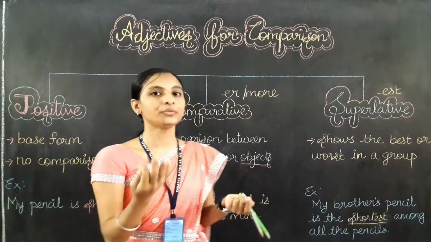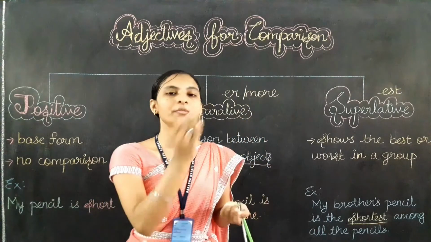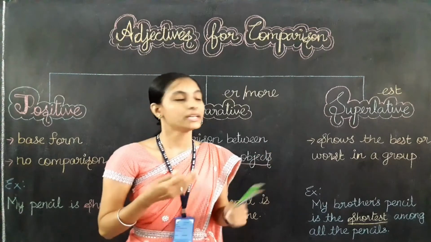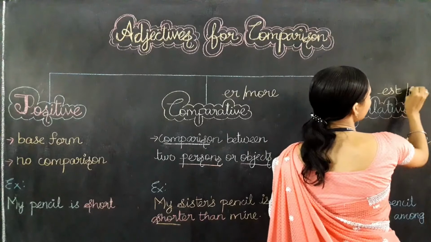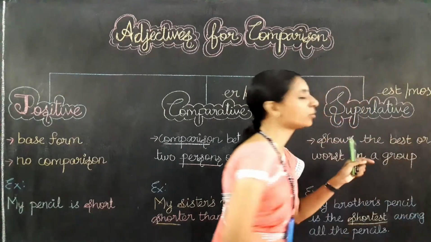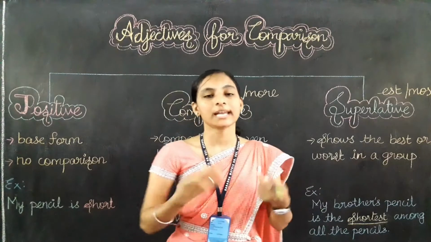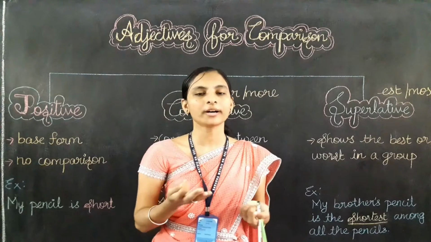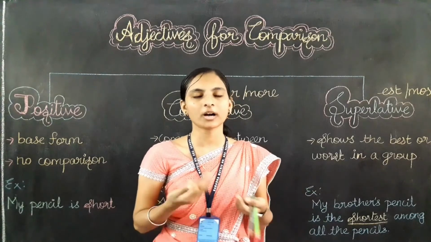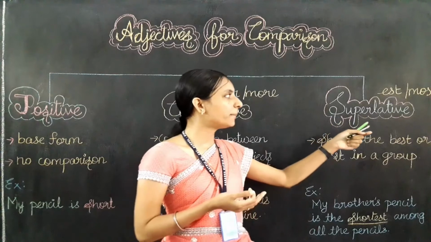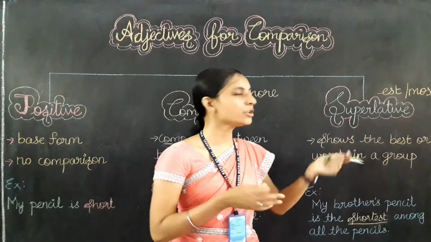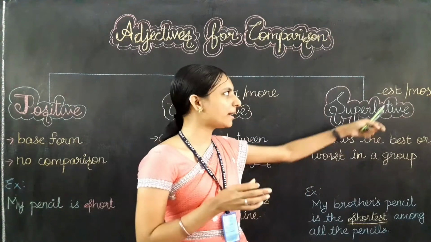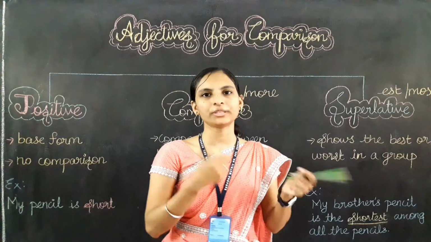So more beautiful, where beautiful is the adjective. I am using more before the adjective to show the comparison. And what about the superlative? Yes, I can use most. That time I can use most to show the superlative degree. Like my friend's doll is the most beautiful doll in our group. So here I have used the word most before the adjective.